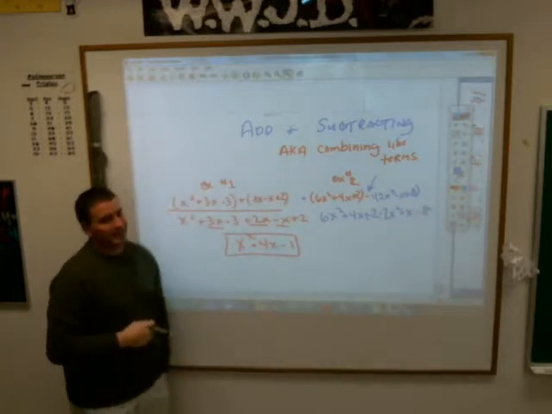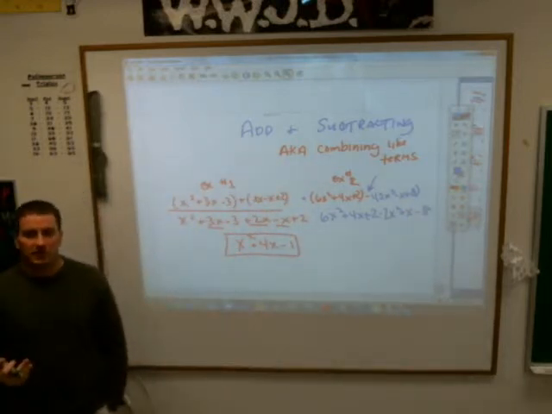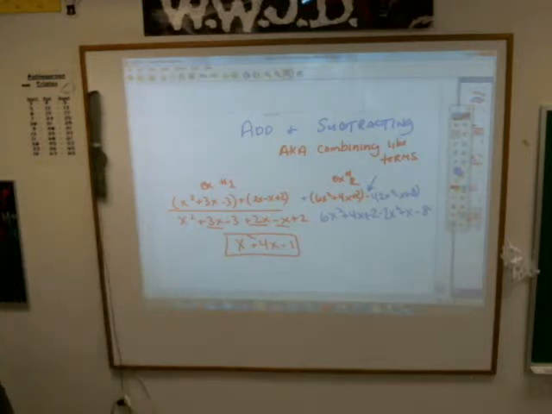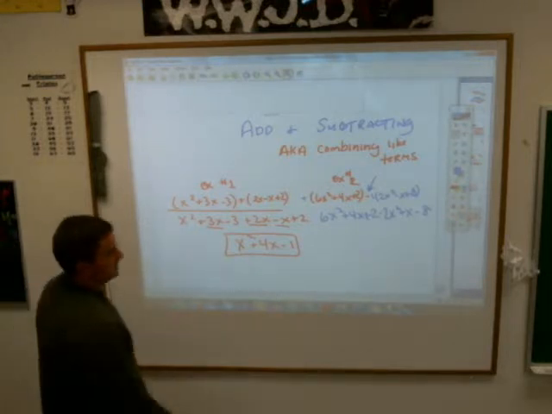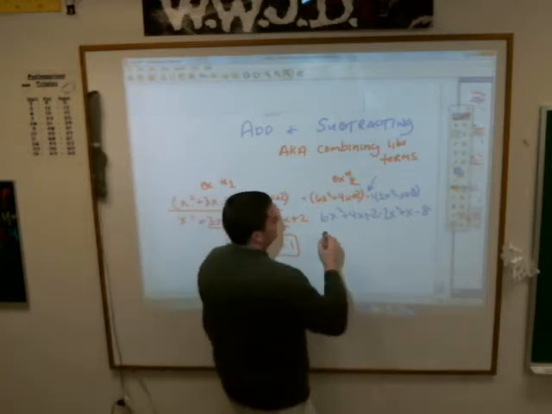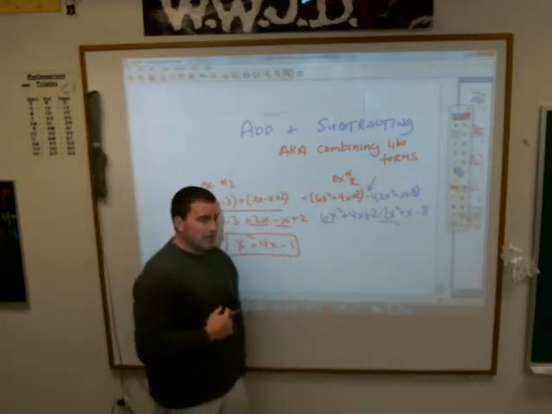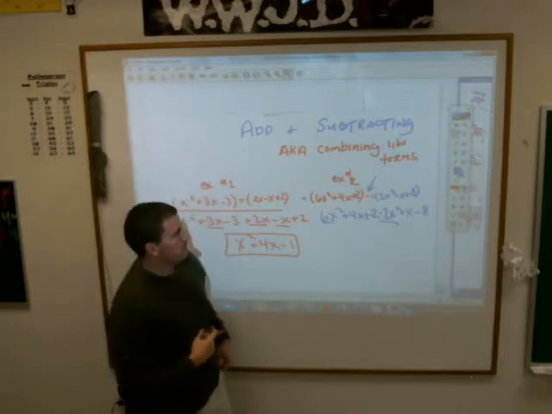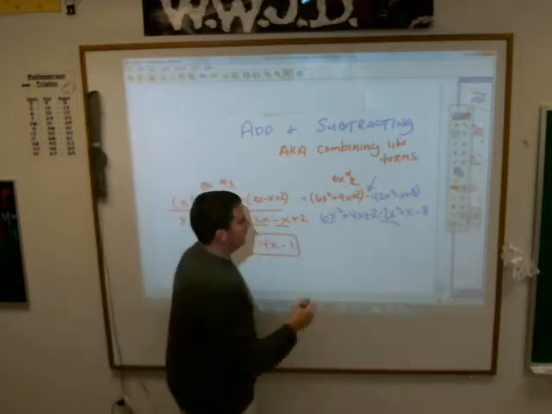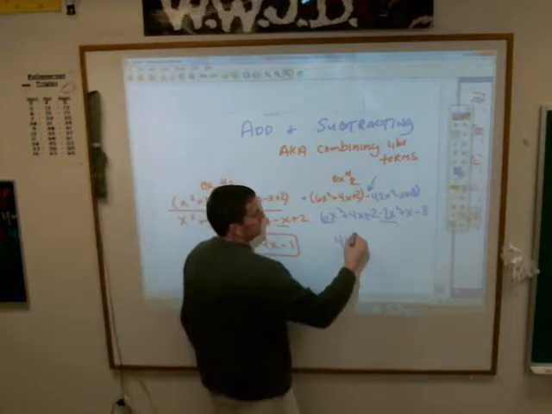Stop me there if you don't quite catch that. Negative signs are going to change everything to its opposite. Addition signs do really nothing. So now, 6x squared and a minus 2x squared gives me what, Alexandria? I have 6x squareds and I take 2 of them away, I have 4x squareds left.